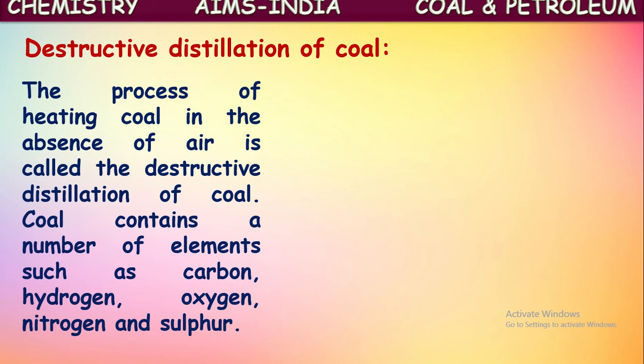Coal contains a number of elements such as carbon, hydrogen, oxygen, and sulfur. Yes, as we told earlier, coal is a substance which is majorly containing carbon along with hydrogen. Along with these elements, some other elements also exist, mainly oxygen, nitrogen, and sulfur.